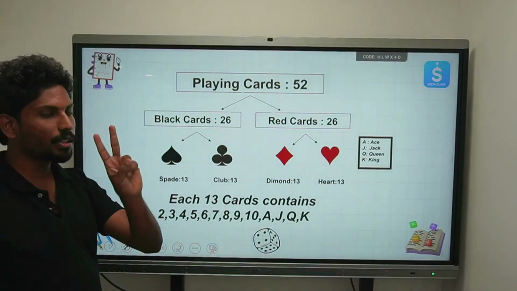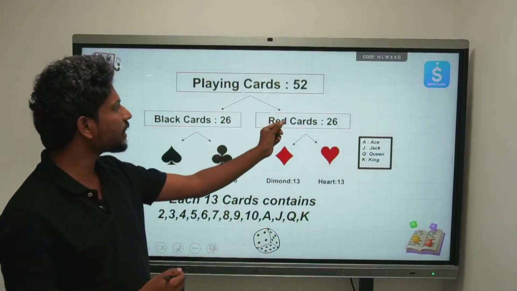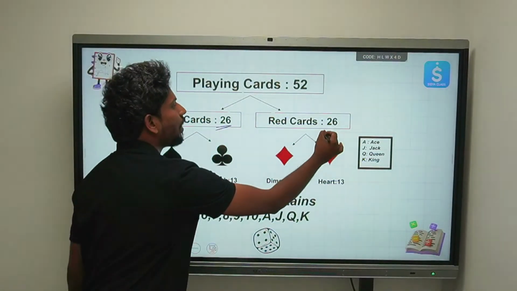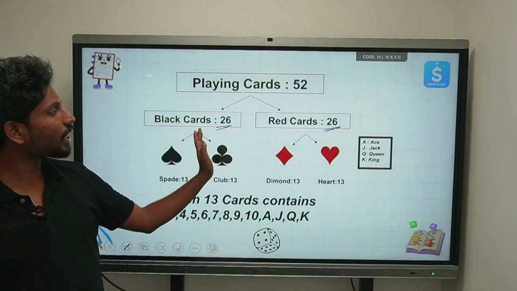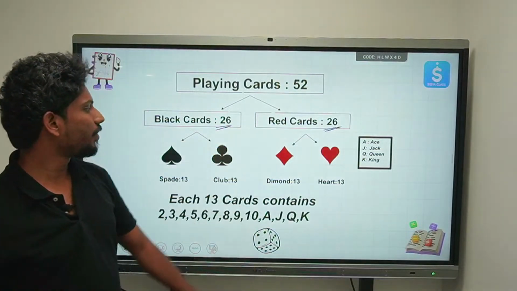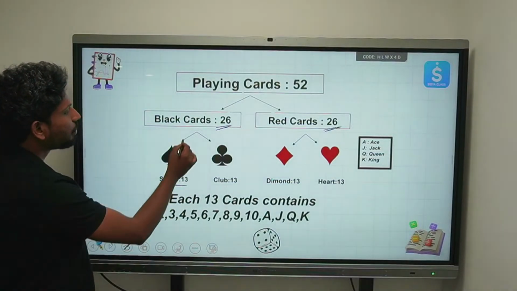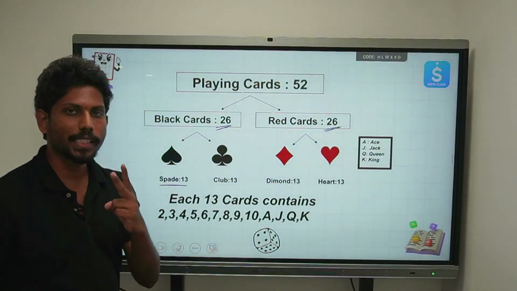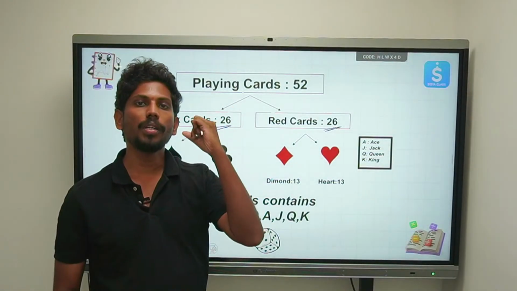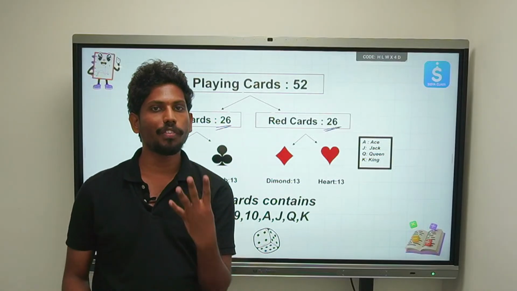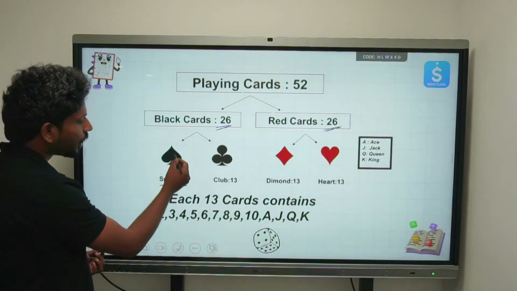In this there are two colors of cards, that is the black cards and the red cards. We have 26 black cards and 26 red cards. Together we have how much? That is 52 cards. Among this you can see the spades, right? The black cards are divided into two divisions, that is spades and clubs, and the red cards are divided into hearts and diamonds, right? There are 4 divisions, and in each of these 4 we have totally 13 cards.